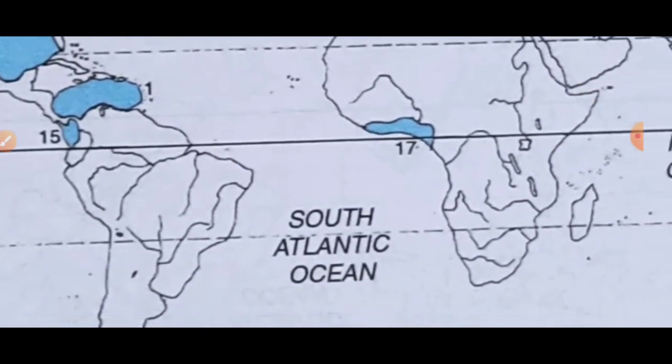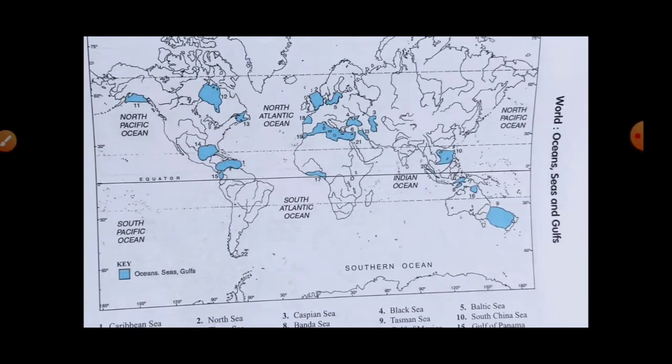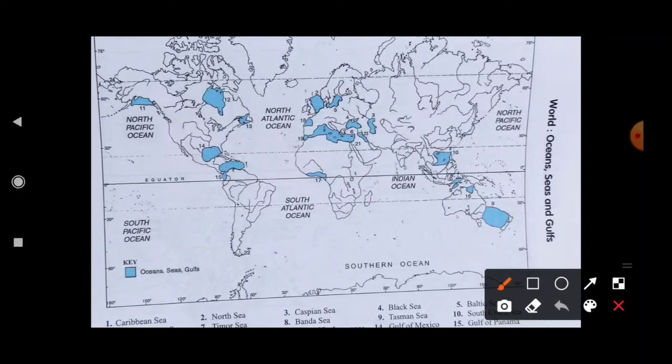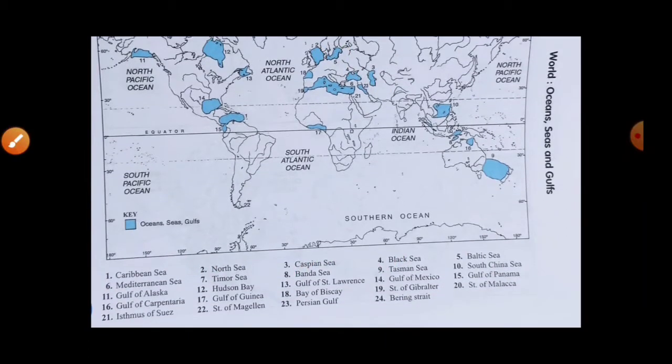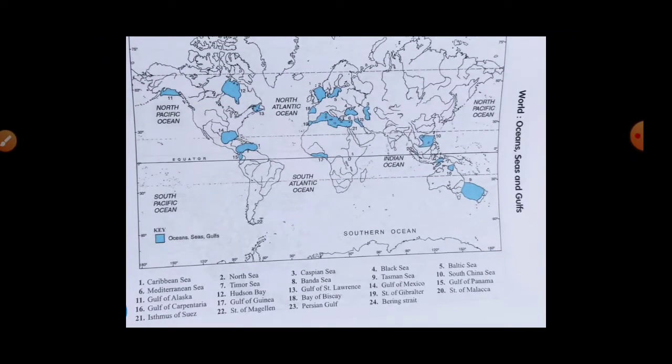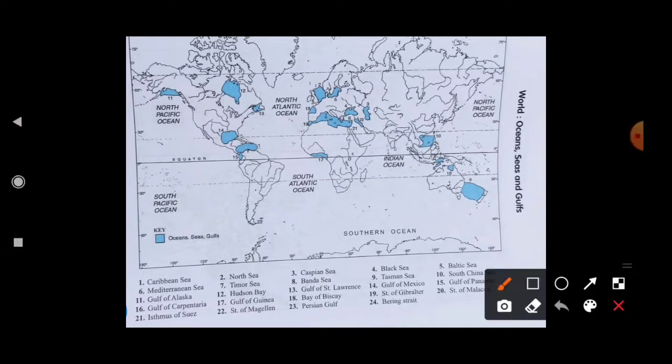Okay, then next one, the North Sea, this is the North Sea. Then the third one is the Caspian Sea. Here it is the Caspian Sea, you can see easily. Then the Black Sea, it is also near to it. Then the Baltic Sea is here. There is also one problem: some wrong locations are given in your book, so it is my kind request, just watch this video very carefully. Some locations are given wrong in your book, so be careful.